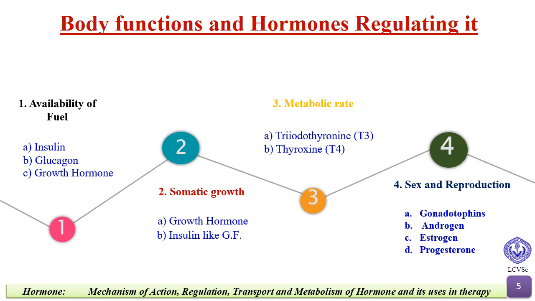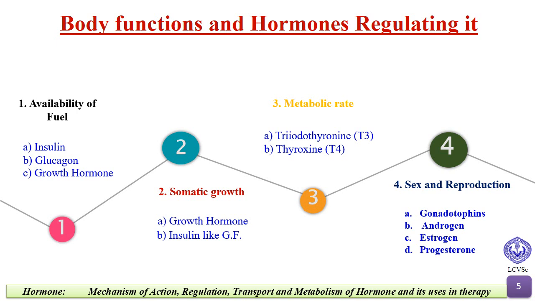Glucagon reacts antagonist to insulin and it increases glucose level in blood if it drops. It breaks down the glycogen to form glucose molecules. Growth hormone regulates the growth of the animal. The next is somatic growth, and the hormones regulating it are growth hormone and insulin-like growth factor. The next function is regulating the metabolic rate, and the hormones responsible are triiodothyronine, that is T3, and thyroxine, that is T4.